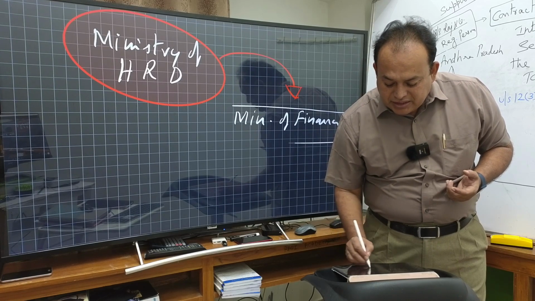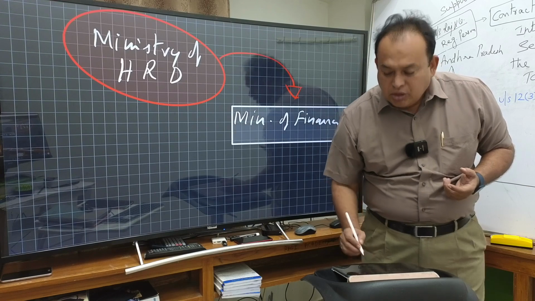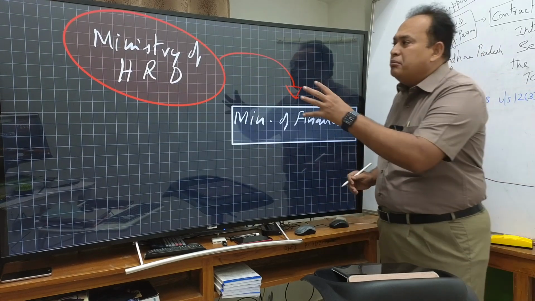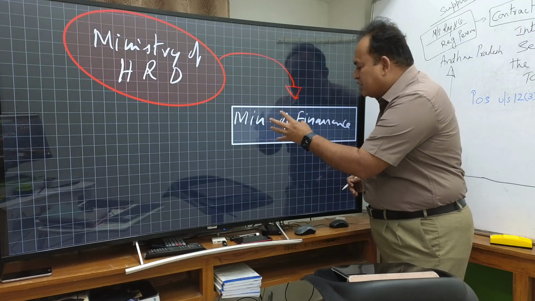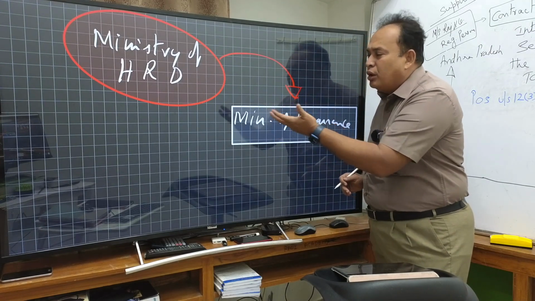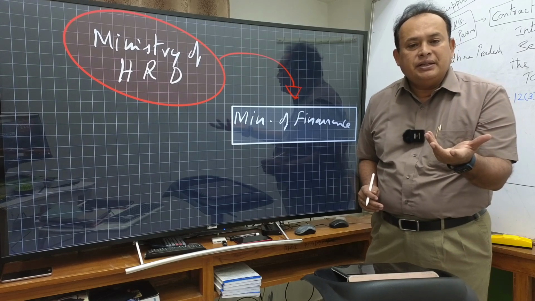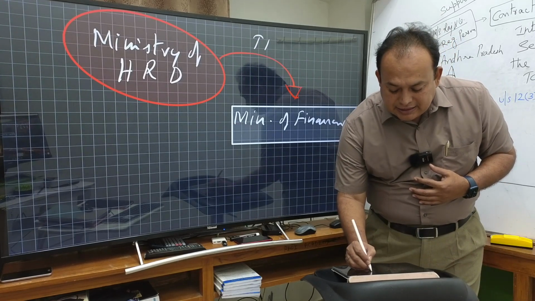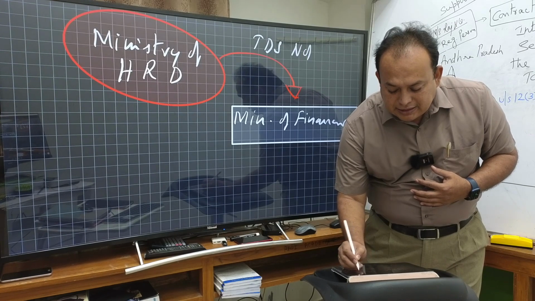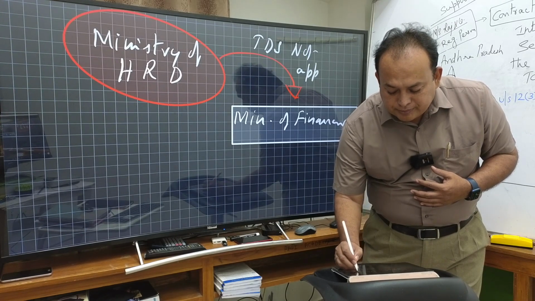If services have been provided, who provided to whom? Ministry of HRD provides these services to Ministry of Finance. Both are government departments. In such a case, my dear friends, TDS is not applicable.